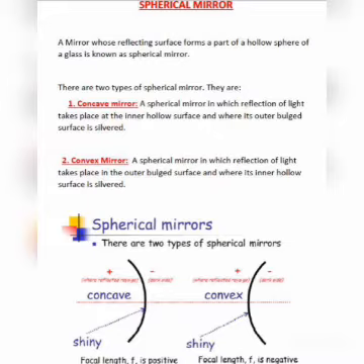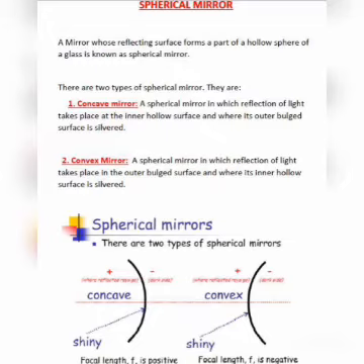The next topic from the syllabus is spherical mirror. So what is a spherical mirror? A mirror whose reflecting surface forms a part of a hollow sphere of glass is known as spherical mirror. So spherical mirrors are generally curved mirrors. The mirror which we use to look at our face is known as plane mirror. Spherical mirrors have very huge applications, which you are going to know in your upcoming classes. Okay, so remember, spherical mirrors are not plane, but curved mirrors.